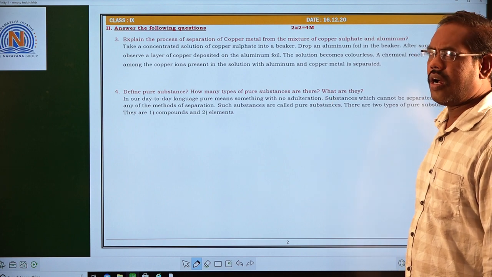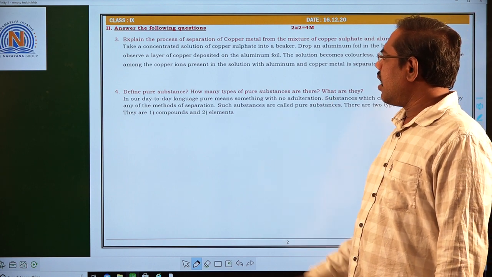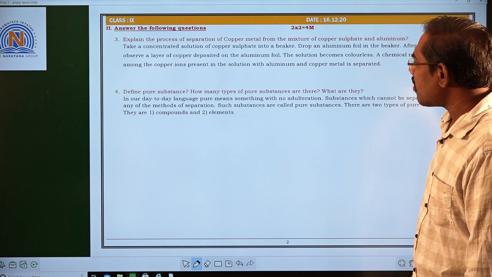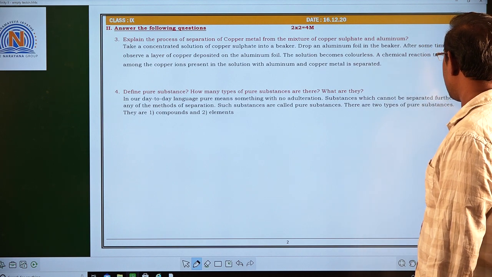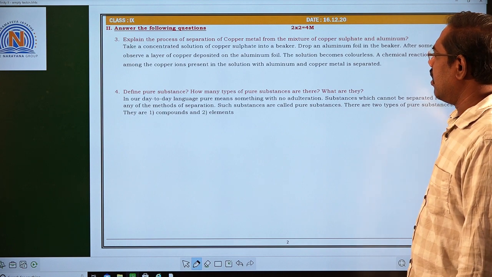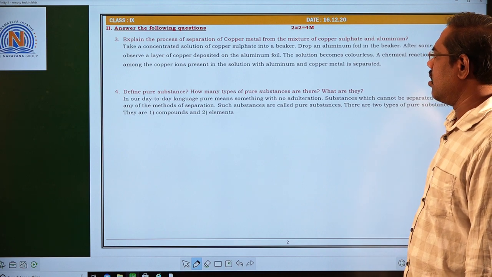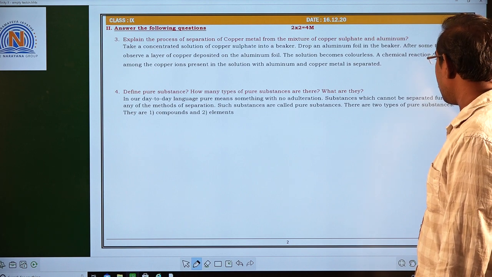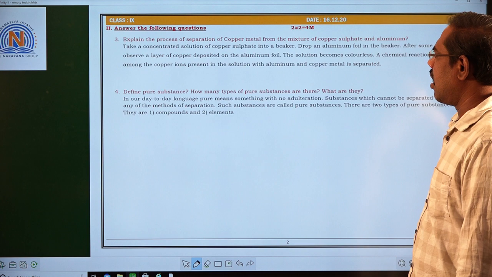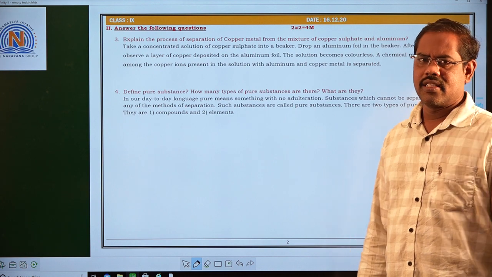If we observe the answer, in our day-to-day language, pure means something with no adulteration. A substance which cannot be separated further by any of the methods of separation is called a pure substance. There are two types of pure substances. They are compounds and elements.